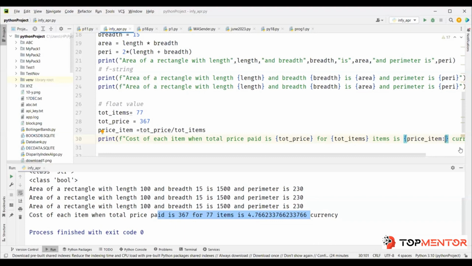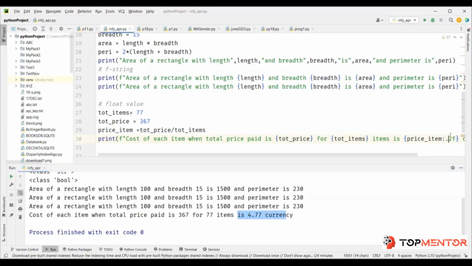So I want to format the decimal points. I'm going to say point, decimal point. And how many values do you want after decimal? You want only two values. So I'll say 2, and then I will say F. F indicates float. So I'm saying .2F. After the decimal point, only two values, that's the 2, and F is for float. Now when you run it, you see it has formatted to two decimal places only.